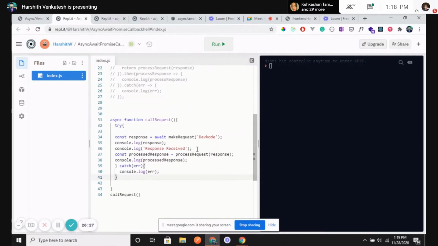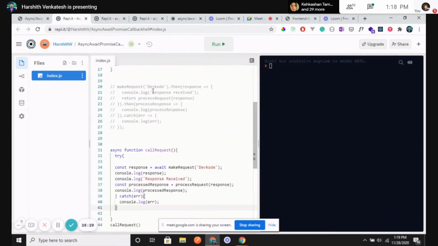What was happening with the promise? First, I'm telling it to make a request. Whatever response you get, you say response received. And after that, call one more promise, one more function, which is process request, where whatever you get, you have to display that response.